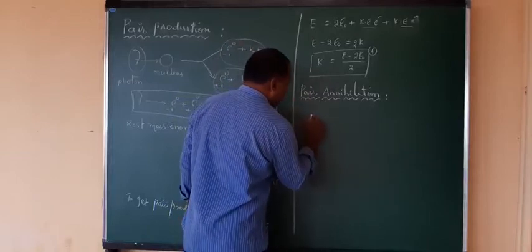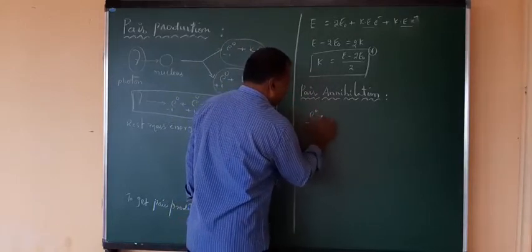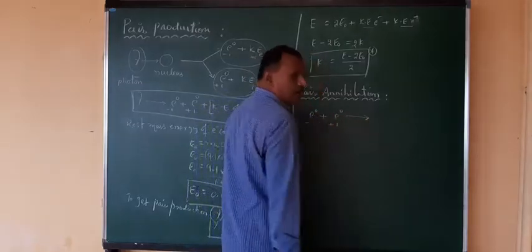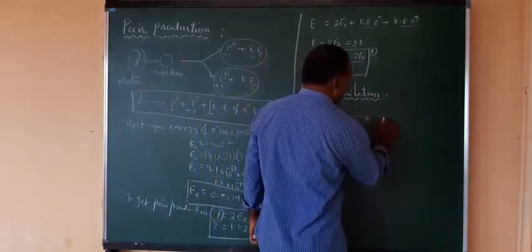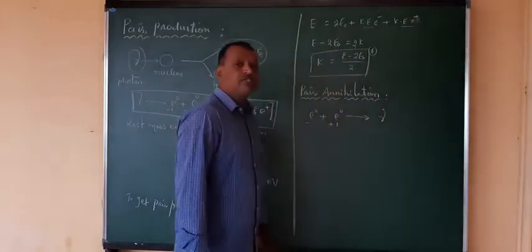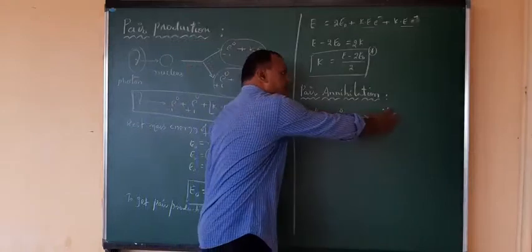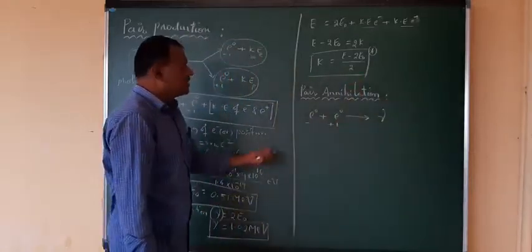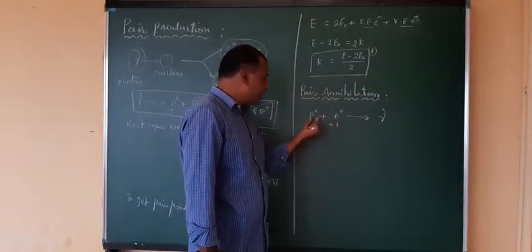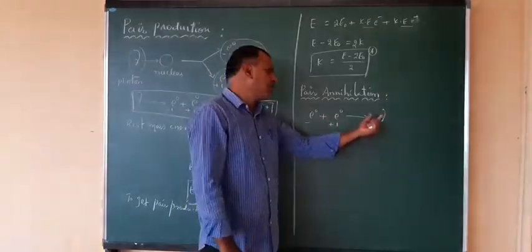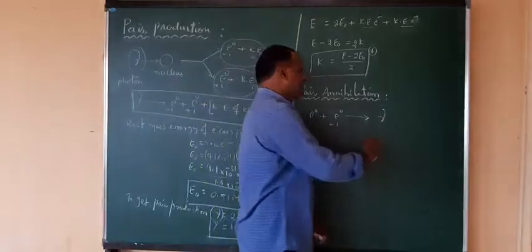You can have an electron plus a positron combined, and you get gamma. This gamma you can write as 2 times gamma or 3 times gamma, but gamma is radiation energy. That is the energy of this one plus the energy of this one. If you take this as a gamma and this as a gamma, you can write 2 times gamma. But generally, this energy can be radiated and comes out.